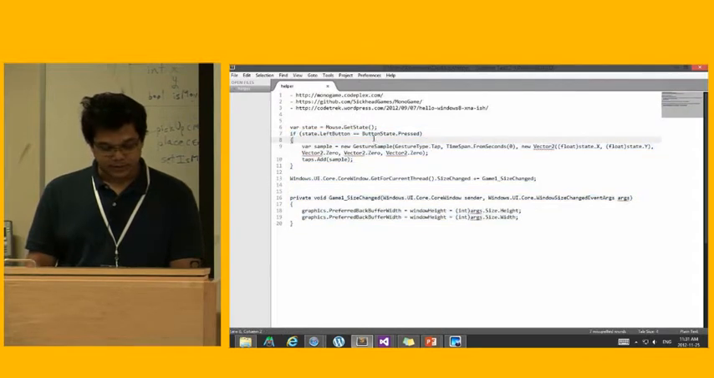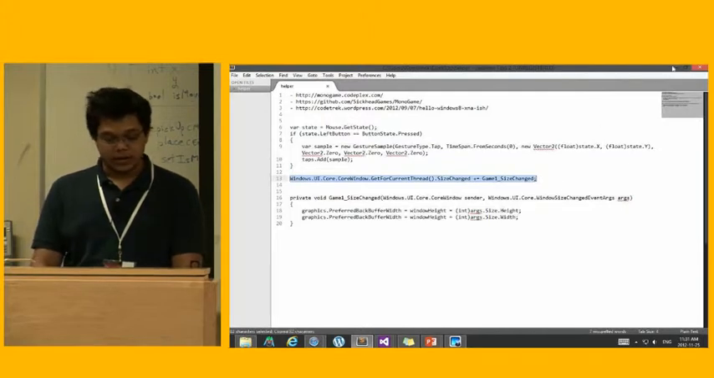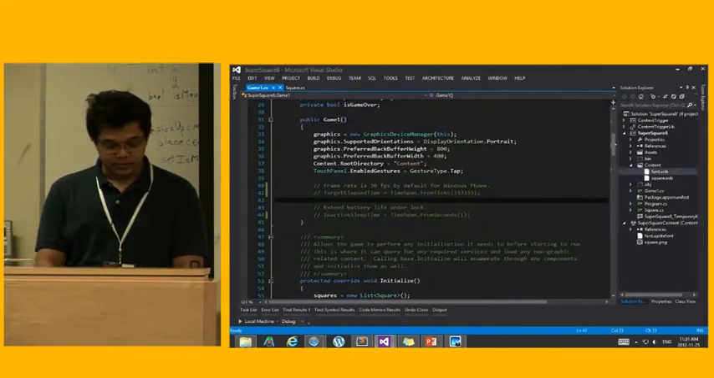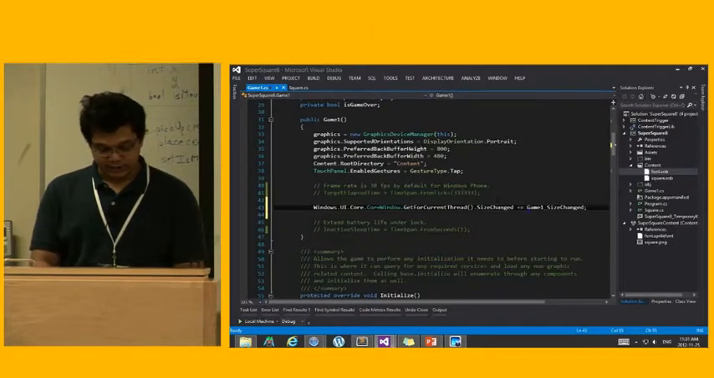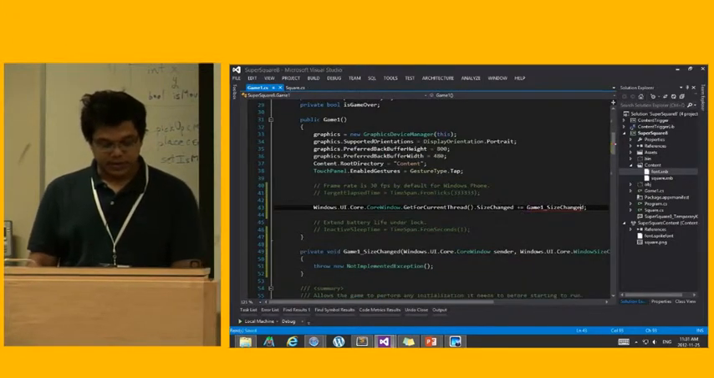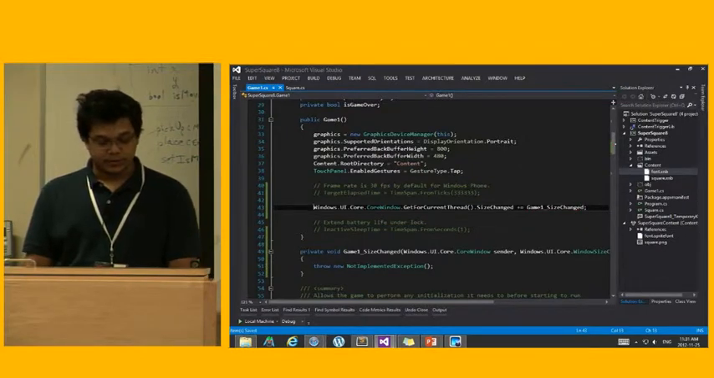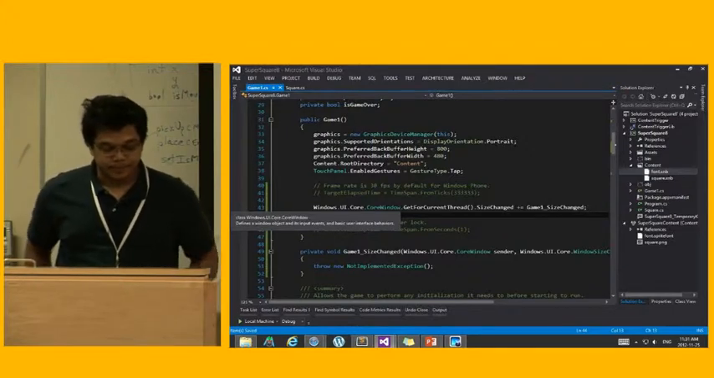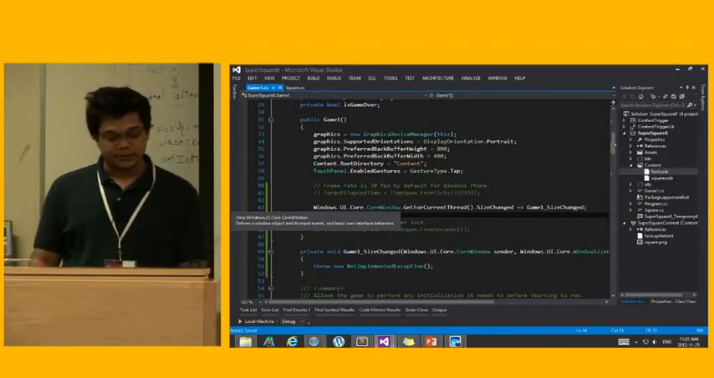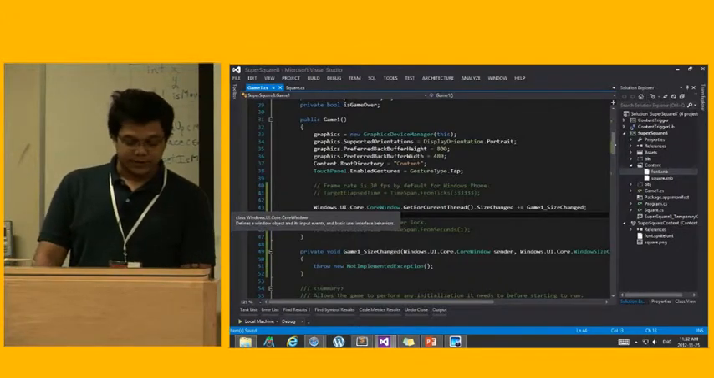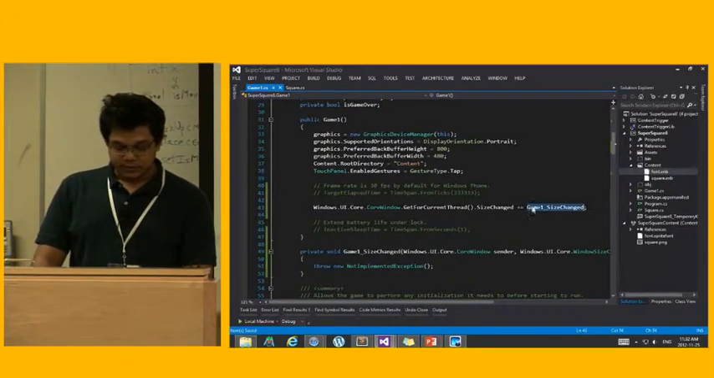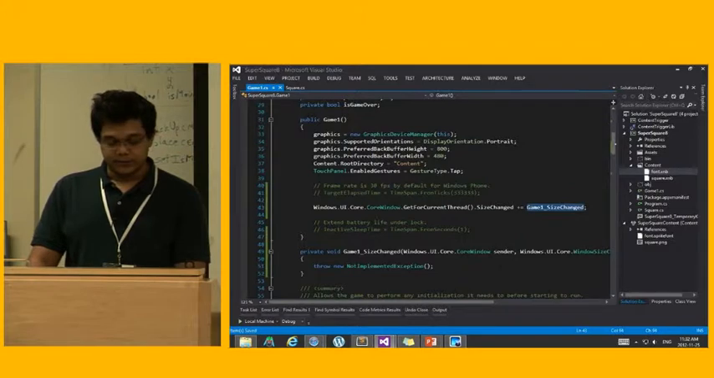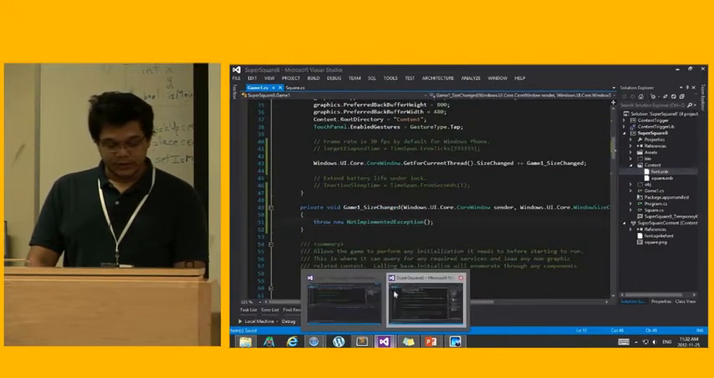I have a bunch of snippets of code here that will help me make sure that I'm reacting to things like snap view, screen size change and stuff like that. And that's easily done by signing up for this event that comes from the core window. So the core window is really like the container that MonoGame exposes for the input events, the user interface, and stuff like that. So what I'm saying here is that if the size changes for this current window, do something. So what I'm going to do here is copy